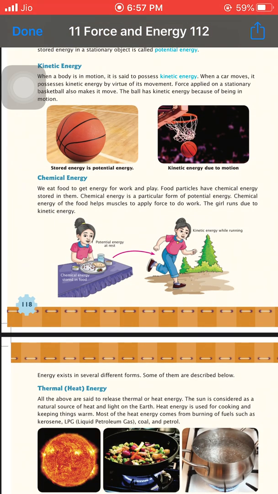Next one is chemical energy. We eat food to get energy for work and play. Food particles have chemical energy stored in them, meaning mainly we get energy from food. Okay, when we eat food particles, it provides some chemical energy that is stored in them. And that chemical energy is a particular form of potential energy because it's stored inside our body. So the chemical energy of the food helps muscles to apply force to do work.